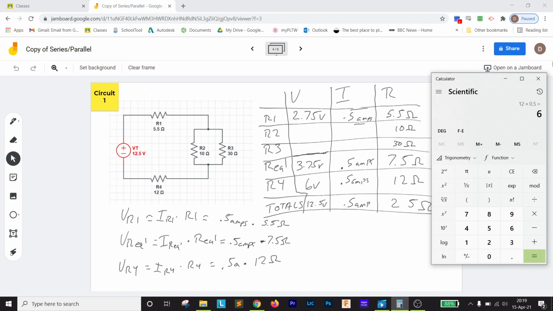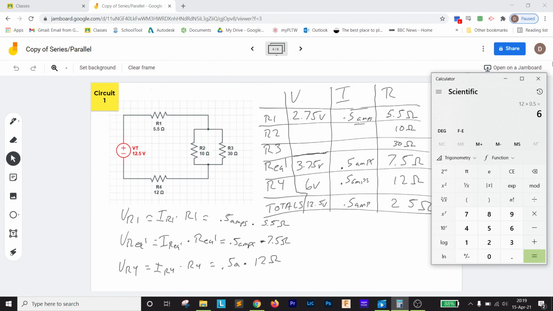So now we need to figure out what the voltage at these two is. Now, keep in mind the voltage at these two is going to be the same as the voltage coming into these two. So the voltage coming into these two is 3.75. And since voltage does not change in a parallel circuit, since it stays consistent through it, that is what we're going to use there.